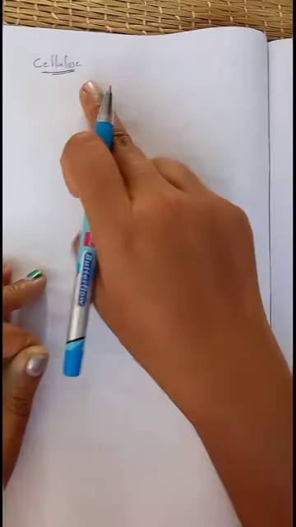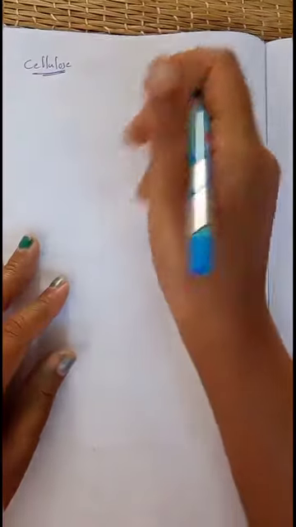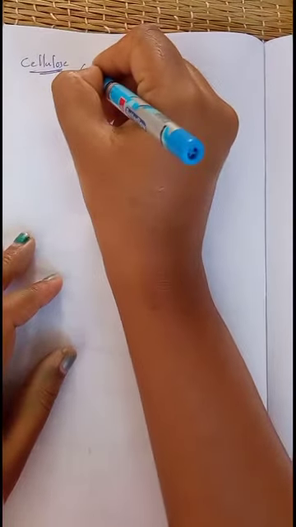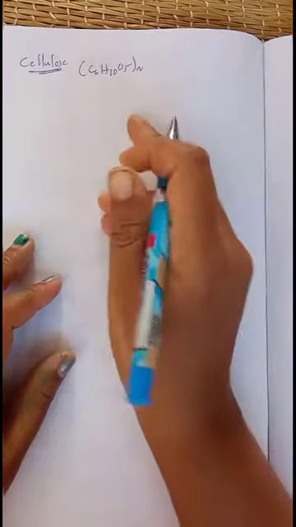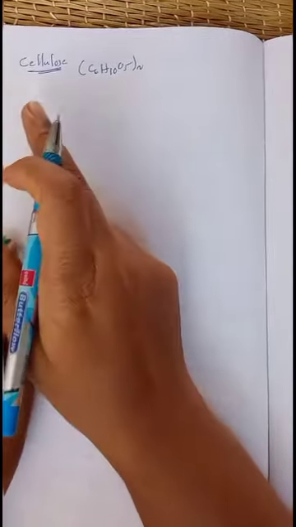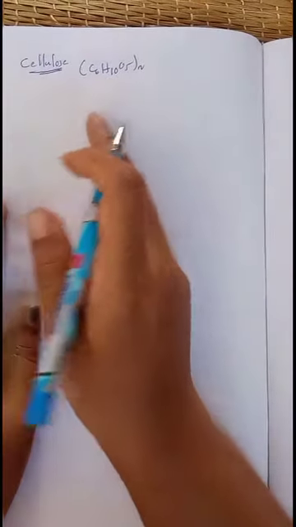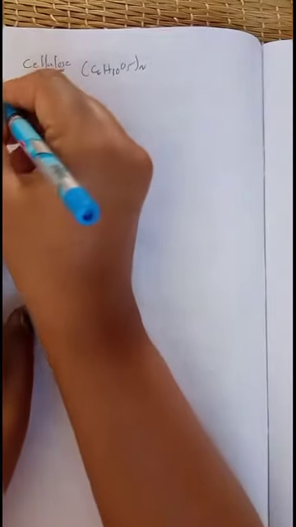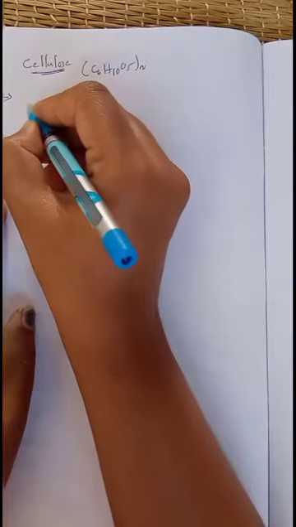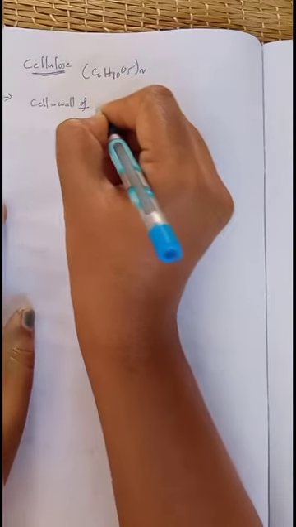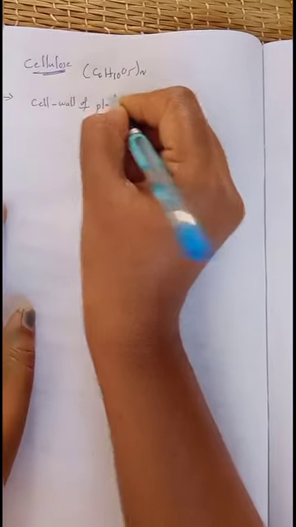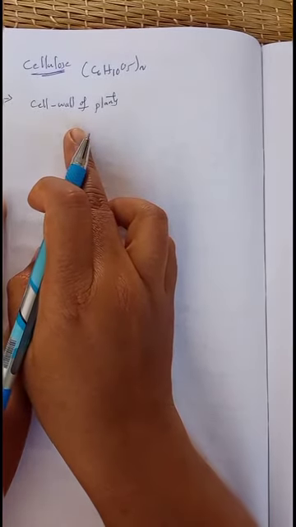The next important carbohydrate is cellulose. Cellulose has the general molecular formula (C6H10O5)n. Cellulose is one of the most important constituents present in the cell wall of plants.